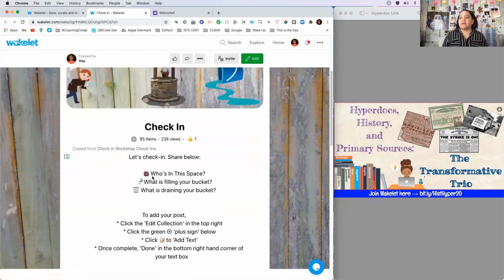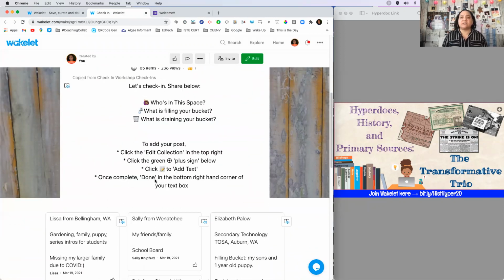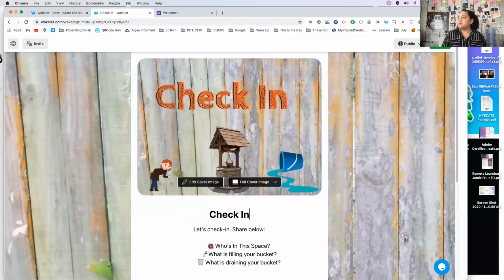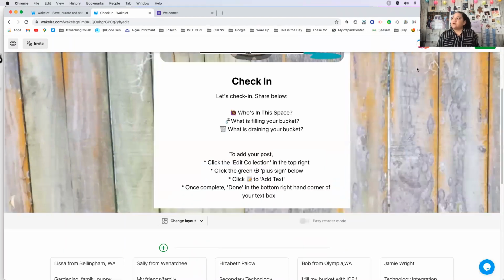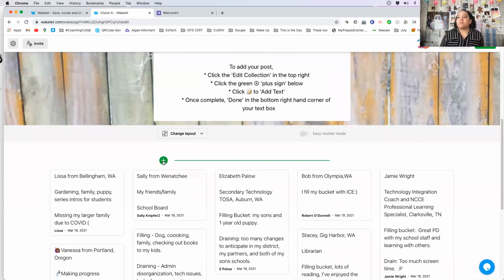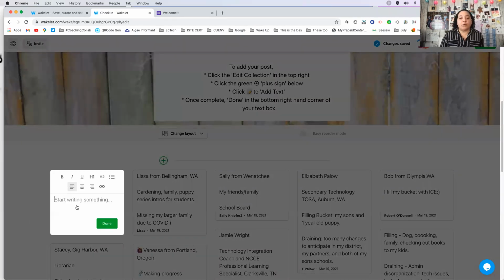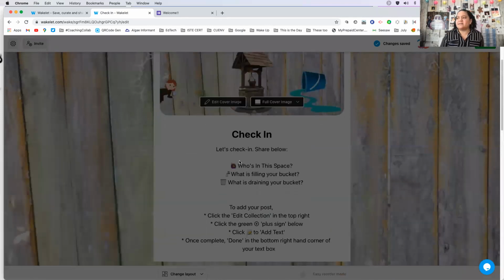When you get to that Wakelet, it's asking just to find out who's in this space. And so what you would do is go ahead and click Edit Collection in the top right-hand corner. I'm going to take this away and widen my screen. But you click Edit Collection, you come here to the plus sign. You want to click the second one where it's Add Text. A little text box will open up. Go ahead and check in.